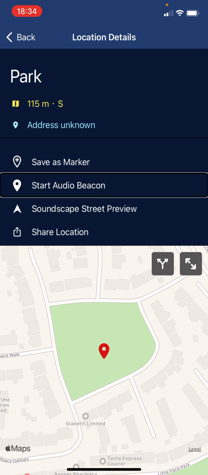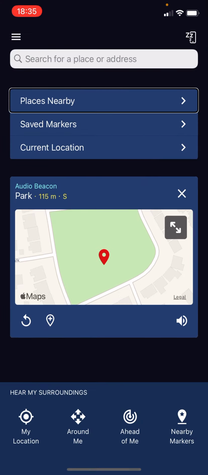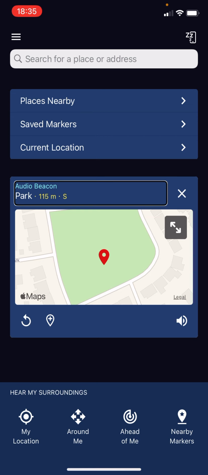What's the difference between an original sound beacon and an updated audio beacon? So an updated audio beacon sounds like this. You've already heard the original, so this is an updated one. Places nearby button. Beacon, 115 meters. Beacon on Park, 150 meters south.